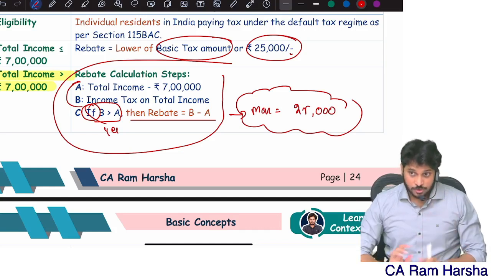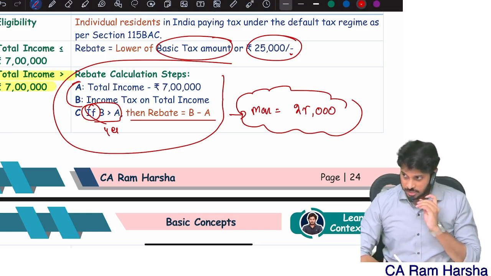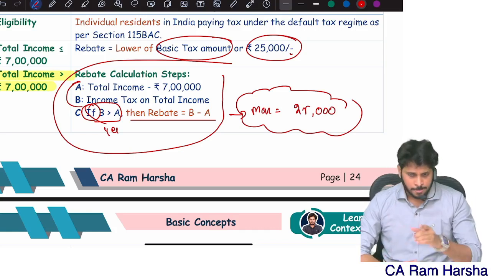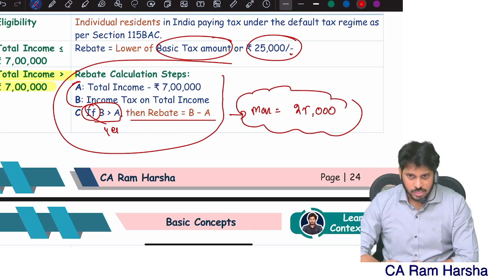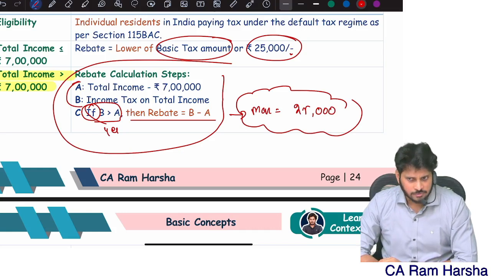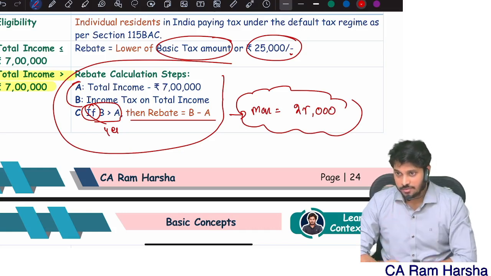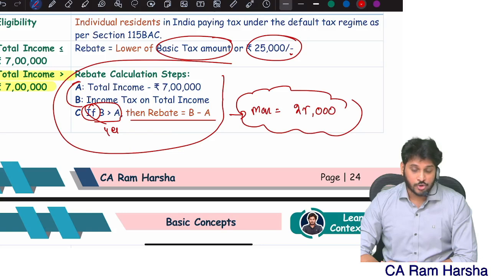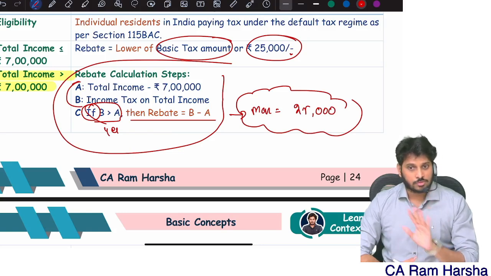One of the major provisions is over. Many times MCQs were asked. Even September paper, MTPs you see, May paper you see, Jan paper you see, they were asking rebate computations. Surely in every exam they're asking. Clear everyone? So we understood now how to compute rebate under the optional tax regime and under the default tax regime, both. That's it.